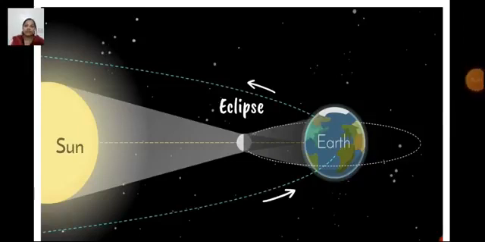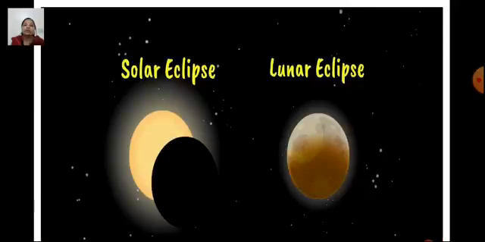Now children, this is the situation which is required when the eclipse will occur. For an eclipse to occur, the sun, moon and the earth should be in a straight line. Then what will happen? Either the moon or the earth will block the light of the sun and will cast a shadow on another heavenly object like the moon or the earth, which we are going to discuss now.